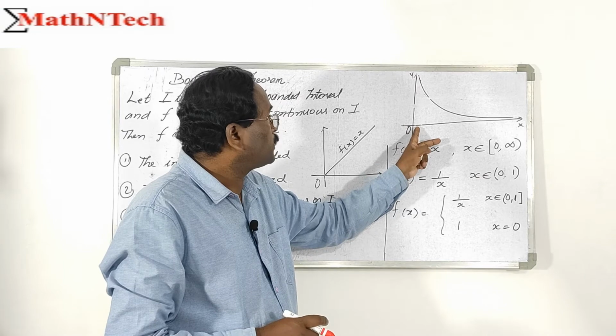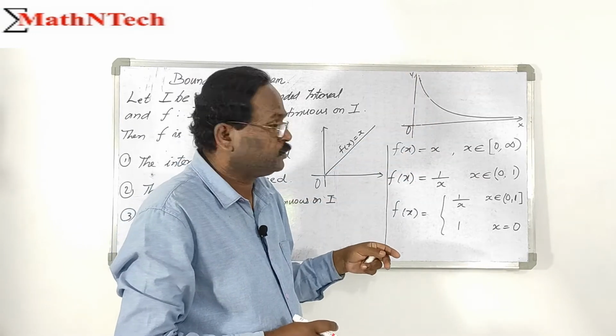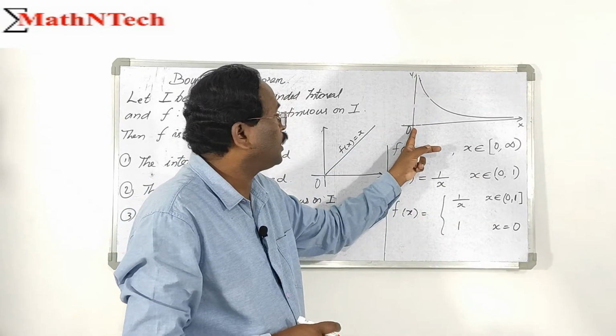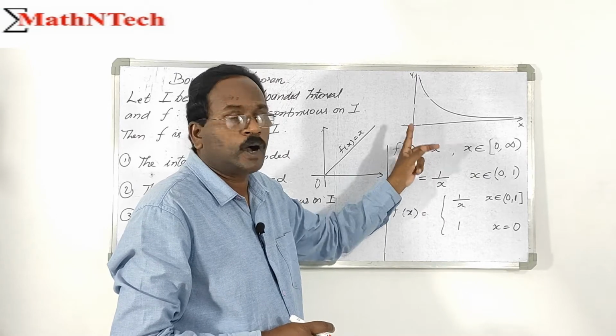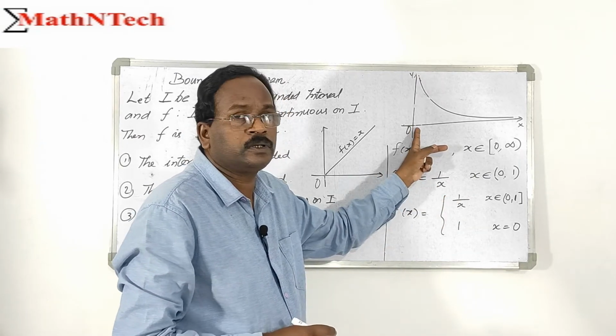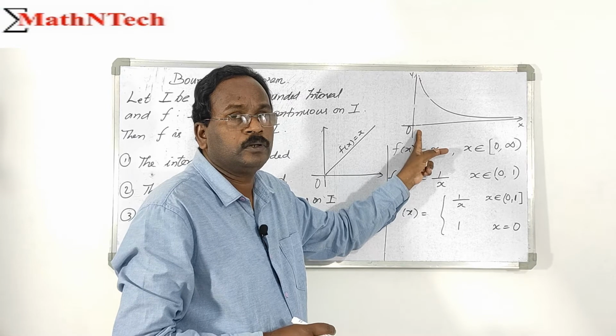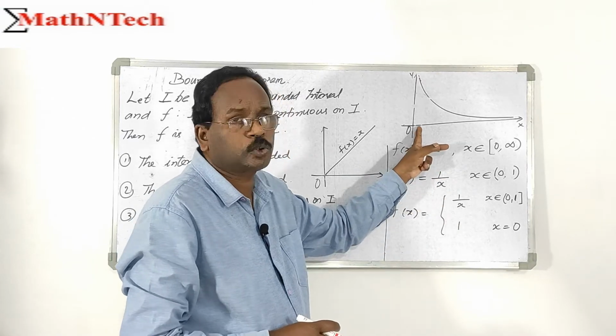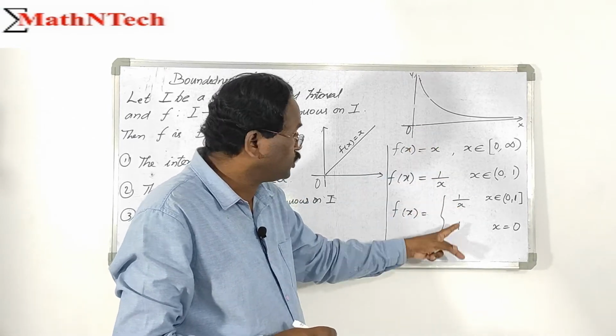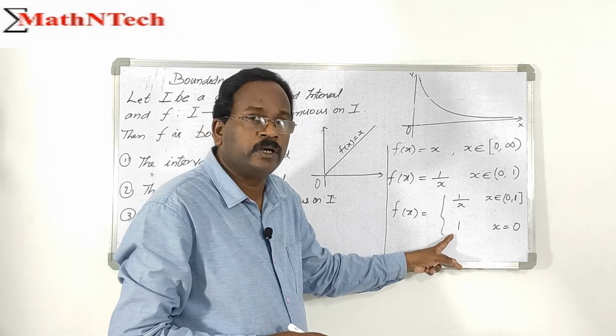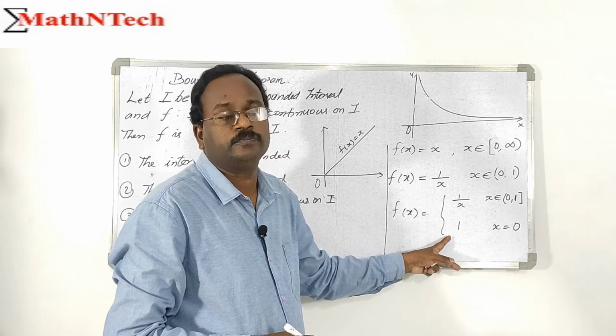As x tends to 0 from the right, the limit is not defined, while at x equals 0 the value is 1. So the function is discontinuous at 0, and again it is unbounded.